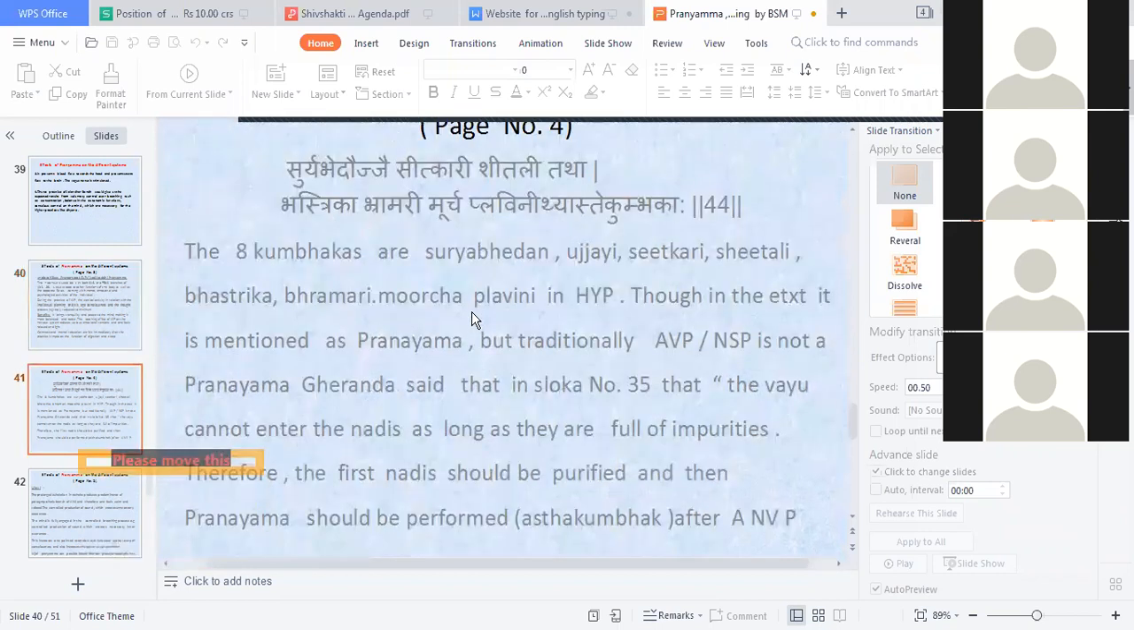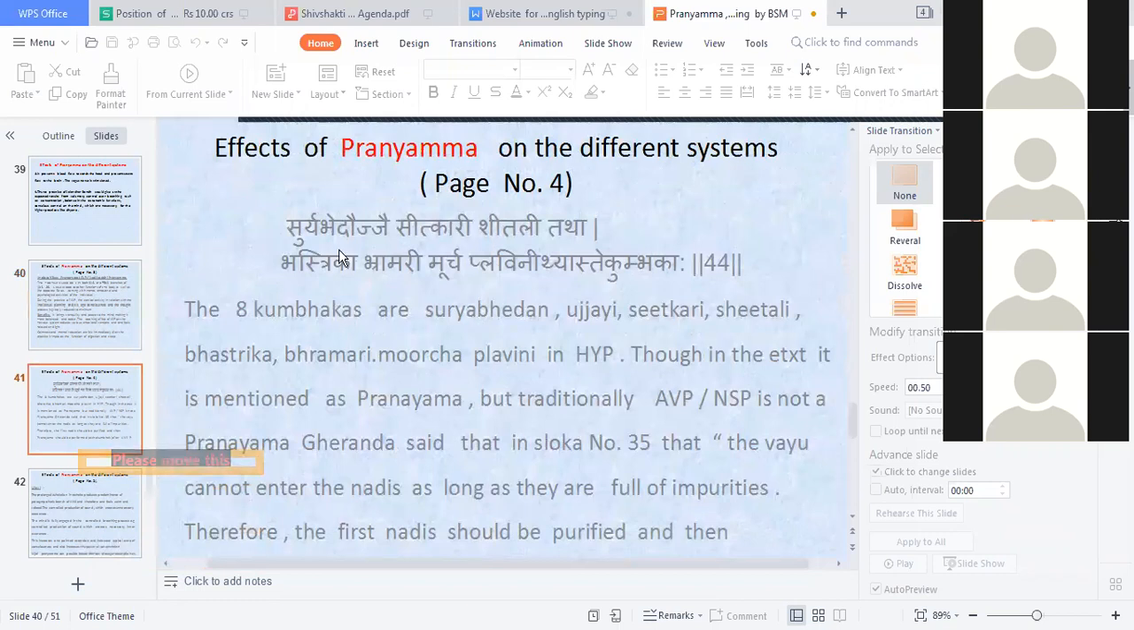The eight kumbhakas, Ashtakumbhaka: Surya Bhedana, Ujjayi, Sitkari, Shitali, Bhastrika, Bhramari, Murcha, Plavini. सूर्यभेदनमुज्जायी सीत्कारी शीतली तथा भस्त्रिका भ्रामरी मूर्छा प्लावनी यथा सुख अष्टकुंभकः. The eight kumbhakas are Surya Bhedana, Ujjayi, Sitkari, Shitali, Bhastrika, Bhramari, Murcha, Plavini, as mentioned in the Hatha Yoga text. Very important, the Ashtakumbhaka Pranayama.